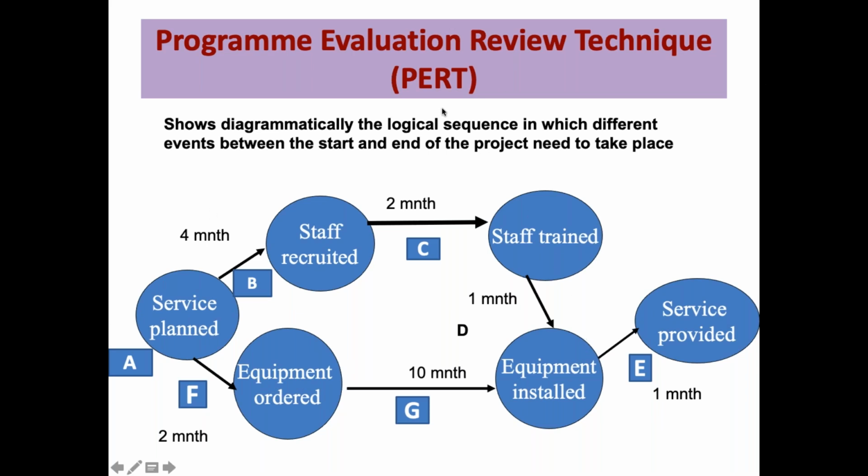So the important point is that you can see here the time taken is mentioned: 4 months, 2 months, 1 month, 10 months, 2 months, and 1 month. So you can see this whole step of service plan, staff recruited, and staff trained is taking only 6 months plus 1 month, total 7 months. But the service plan, equipment ordered, equipment installed, this whole step is taking 12 months, right? So you can see that different stages of the network take different time. This much is clear, I think, this was simple.